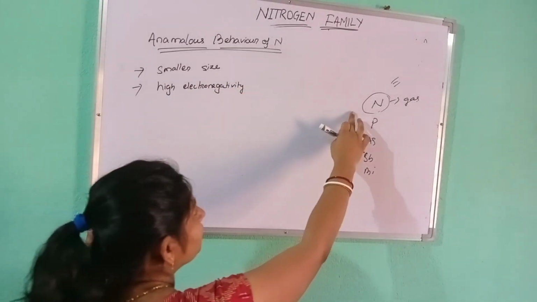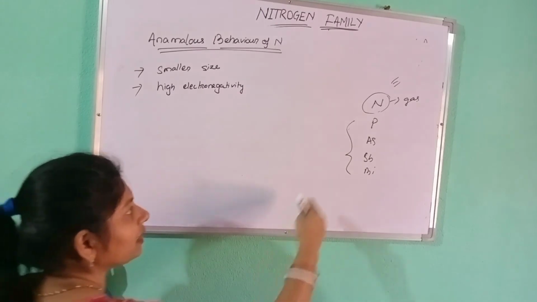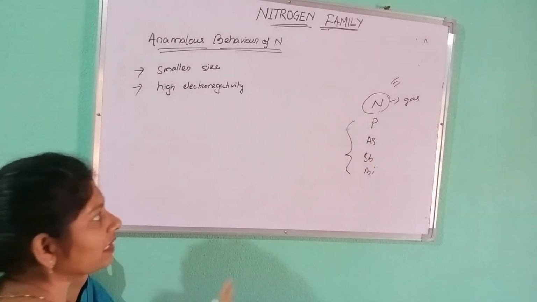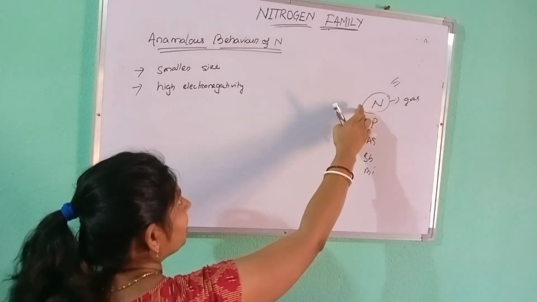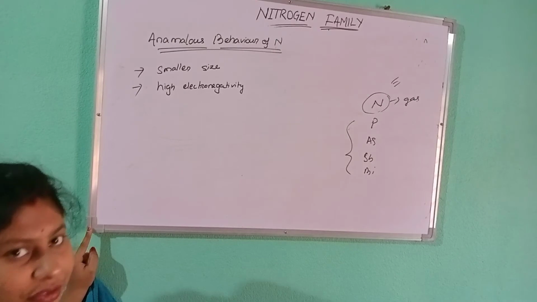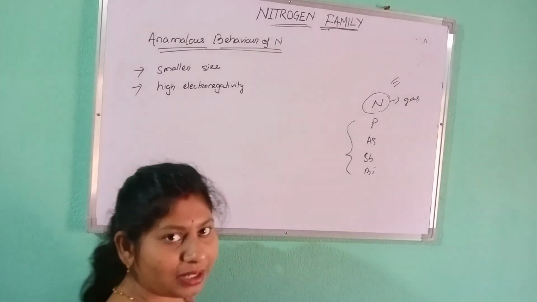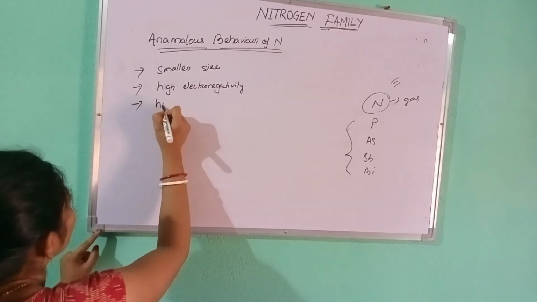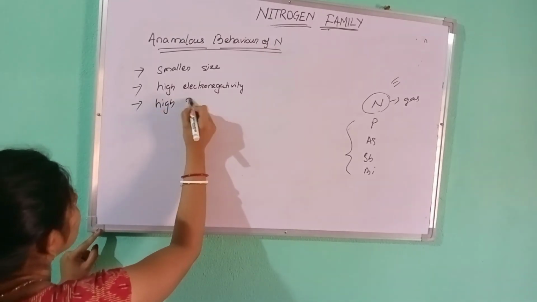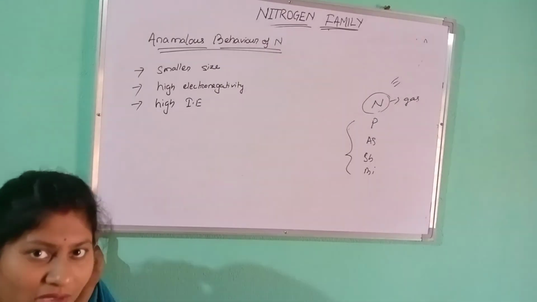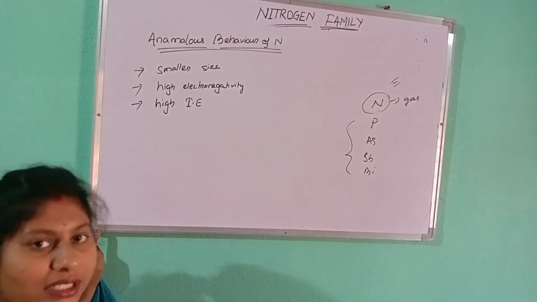Nitrogen is the most electronegative element in the nitrogen family, so it shows different behavior. Next, high ionization energy. Its ionization energy is also high, so it behaves differently.